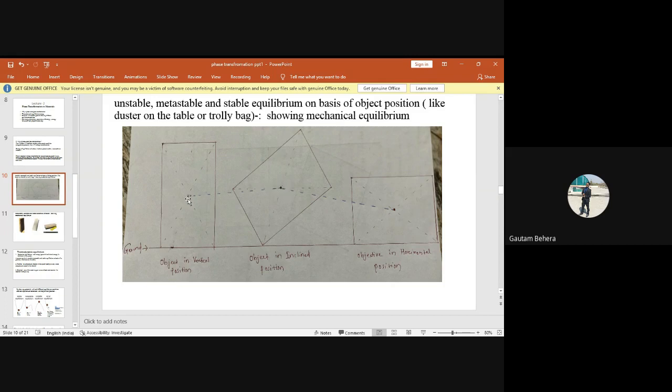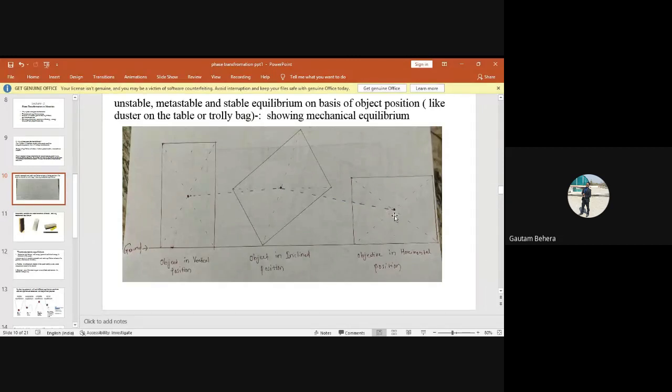And what about this one? Can anybody figure it out? If this is the most stable condition and this is the most unstable condition, what is here? Metastable condition. Very good. So by changing the position of this object, I have changed the center of gravity, and that leads to different equilibrium conditions. This one is the metastable equilibrium condition, this is the unstable equilibrium condition, and the last one is the stable equilibrium condition.